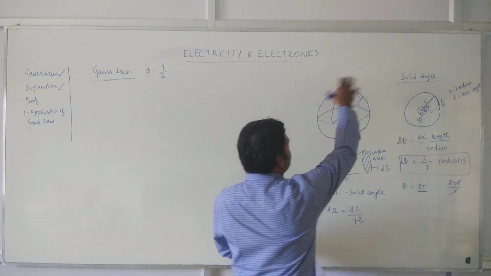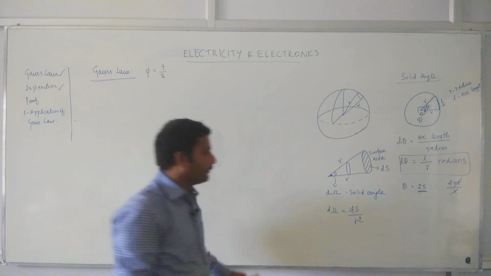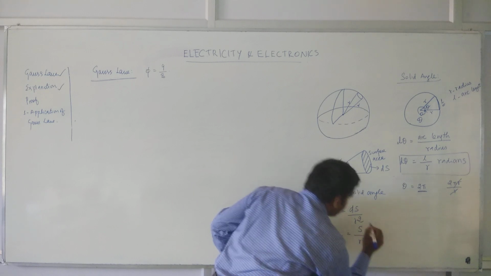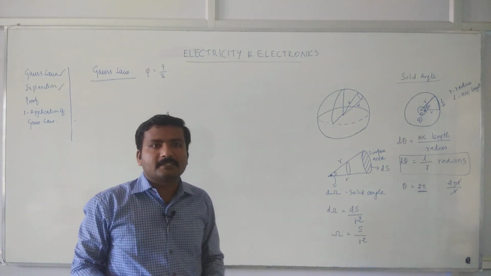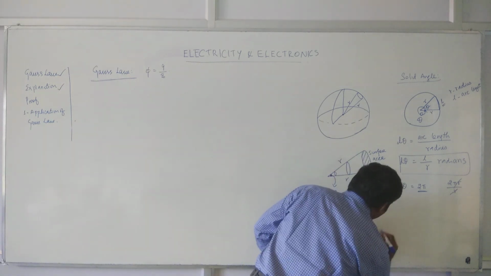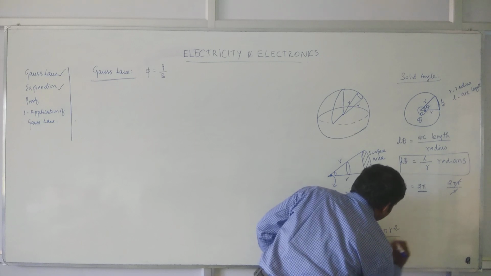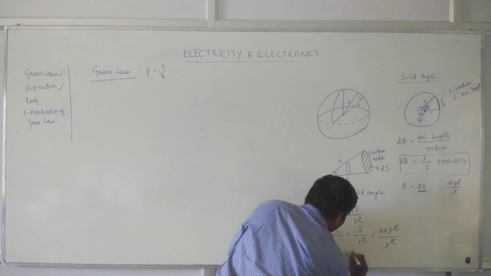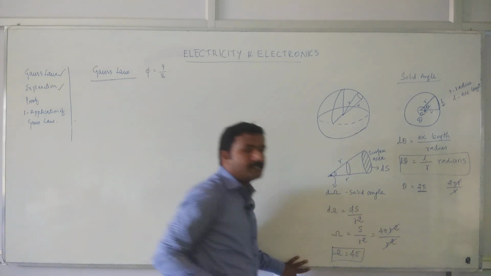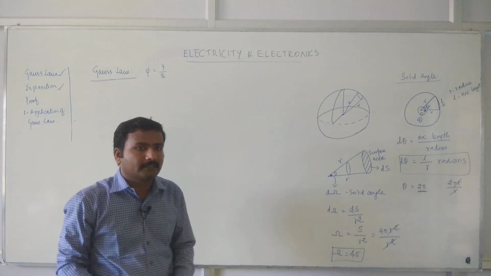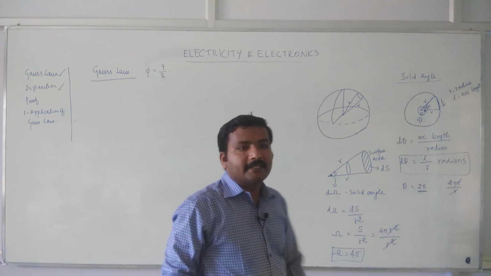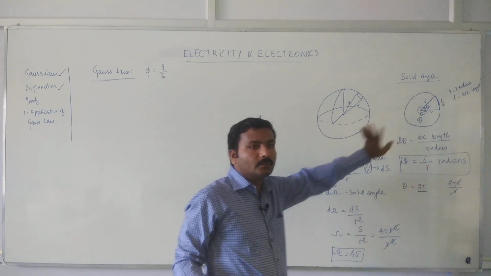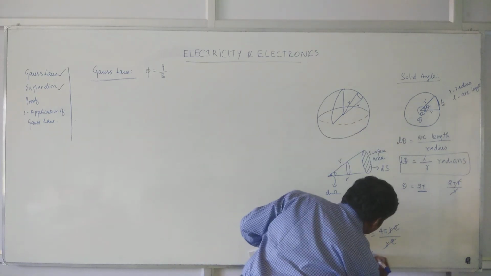Okay, let me expand this for the entire surface area. What will happen? That will give you omega, for the entire surface area, that is s by r square. For a sphere, what is the formula for the entire surface area? It is 4 pi r square by r square. If you cancel this, you will get the solid angle omega as 4 pi if you consider the entire football or the entire sphere, right? This is called solid angle. In a simple nutshell, it is the three-dimensional expansion of theta in two dimensions. The unit for this is steradian.